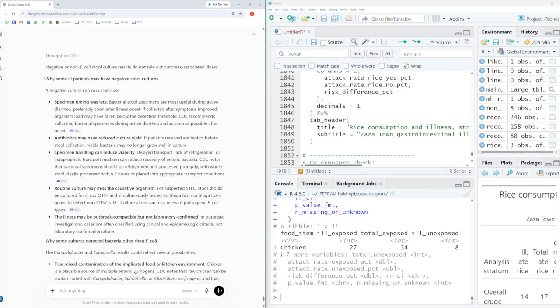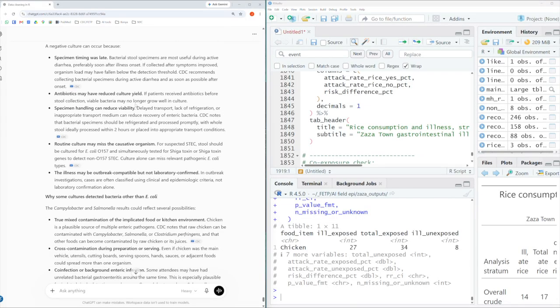So the response is shown here, and it says negative or non-E. coli stool culture results do not rule out outbreak-associated illness. And then it gives some reasons why ill patients may have negative stool cultures, including that the specimen timing was late, so they've already cleared the bacteria from their GI tract, that they may have received antibiotics, and that reduces the yield of a culture. Specimen handling issues could lead to reduced viability, that routine cultures may miss some causative organisms sometimes, and that the illness may be outbreak compatible but not laboratory confirmed. So people can still be outbreak cases even if they don't have lab confirmation.